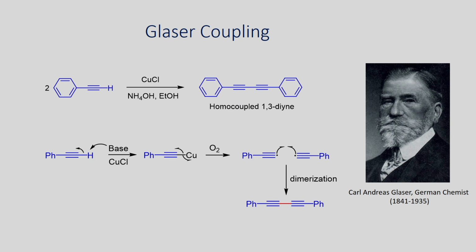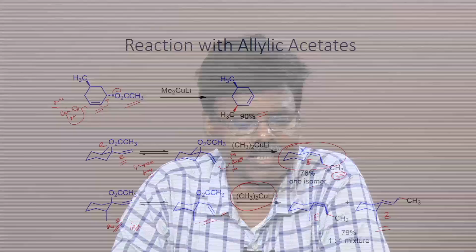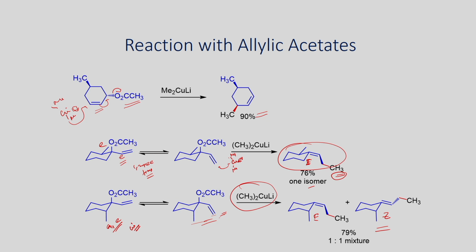So far we have seen some of the reactions which can be carried out using organocuprates, and mostly we have seen the use of lower order organocuprates, in other words Gilman reagent. You can carry out 1,4 addition reaction, you can carry out substitution reaction, you can also try to open epoxides, you can try to react with acid chlorides. At the end we have also seen that if you have allylic acetate, you can try to react and you will be able to get the addition product.